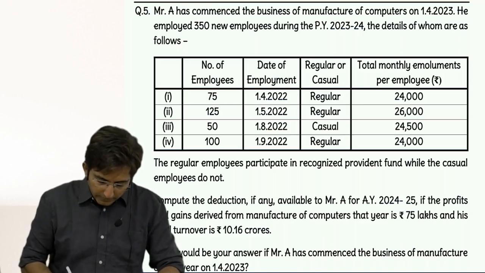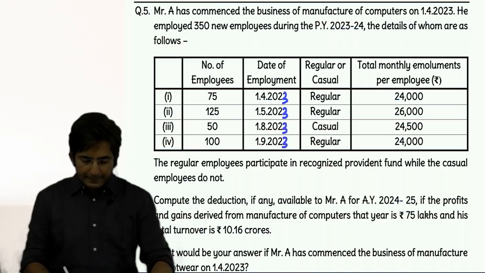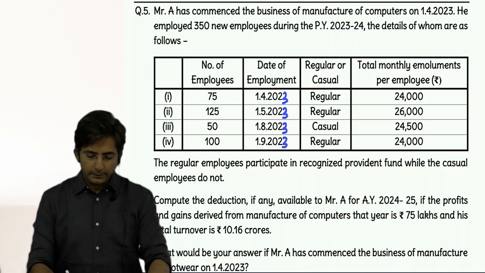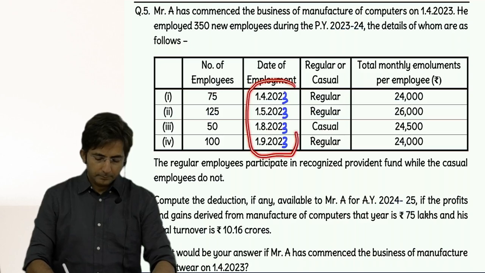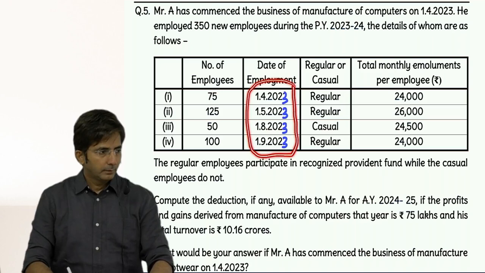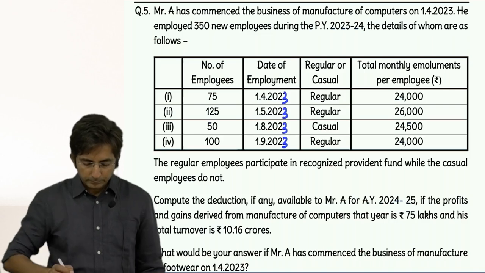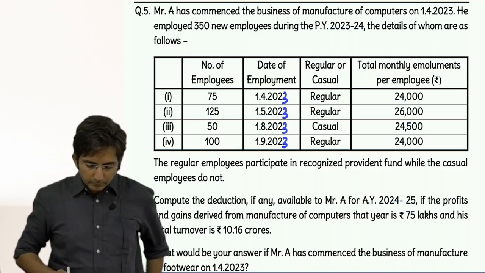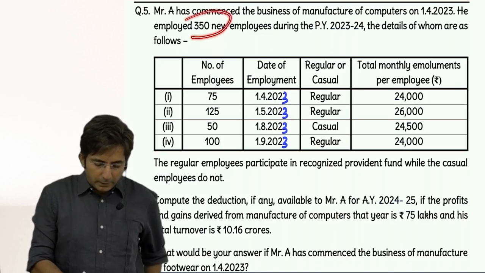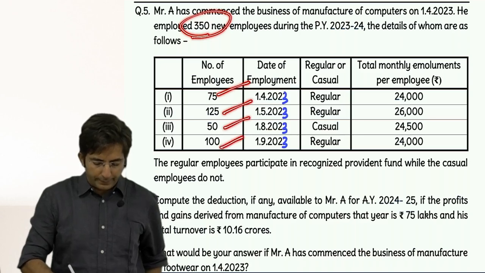This date column, it is not 22, it is 23. In the date columns, it is by mistake written 1422, it is 1423. Business only started in 23-24. So what is the breakup of 350 employees? 75, 125, 50 and 100.